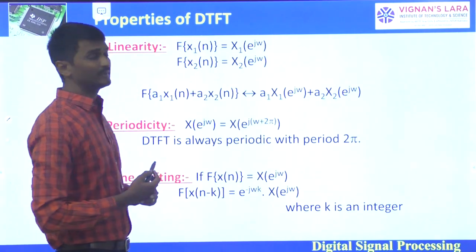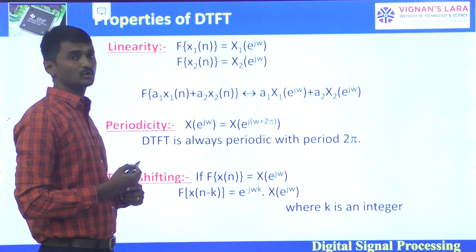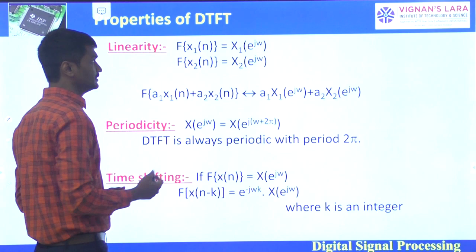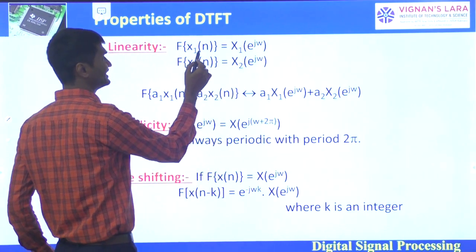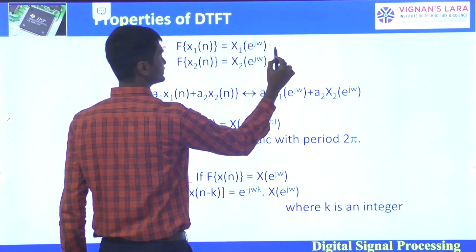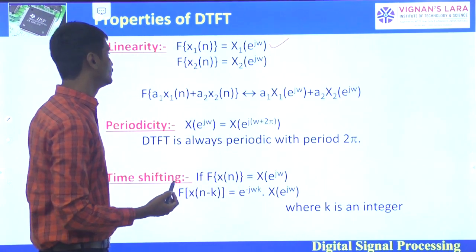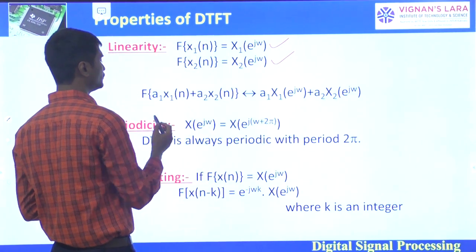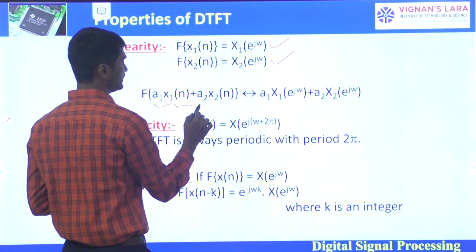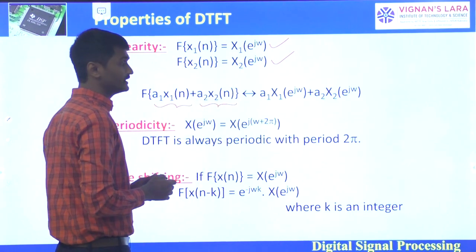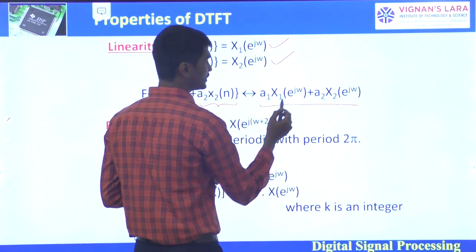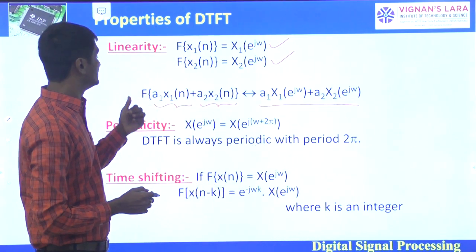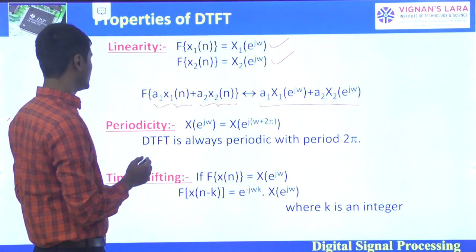So here it is, the properties of DTFT. First property will be linearity. We know that the Fourier transform of x1 of n is X1 of e power j omega. Similarly, the Fourier transform of x2 of n is X2 of e power j omega. Then the Fourier transform of a1 x1 of n plus a2 x2 of n is a1 X1 of e power j omega plus a2 X2 of e power j omega. That is linearity property.